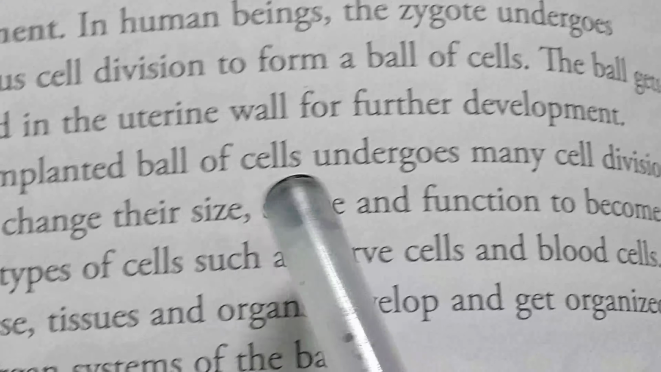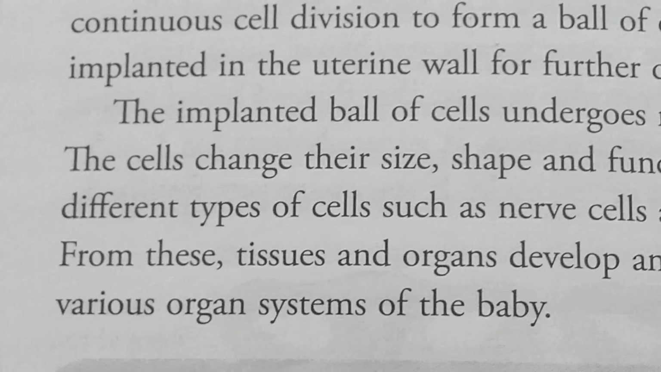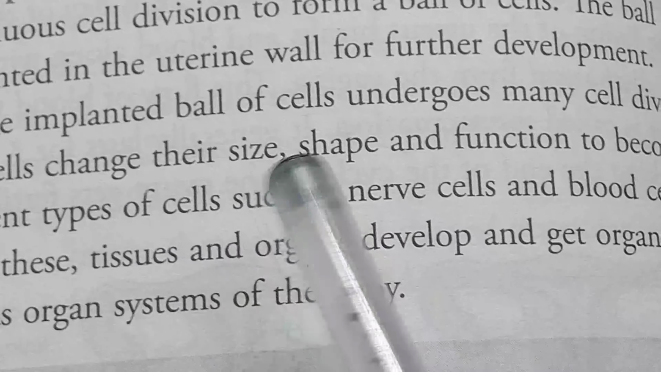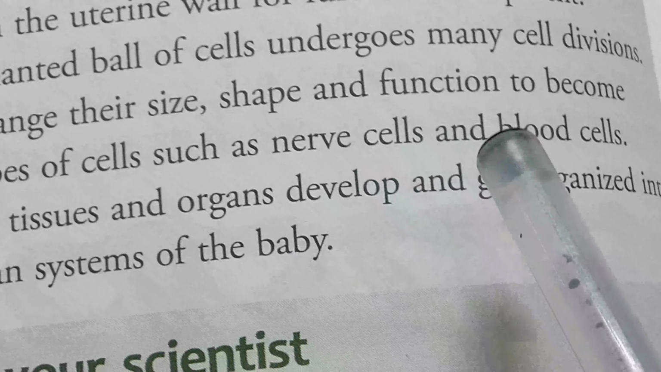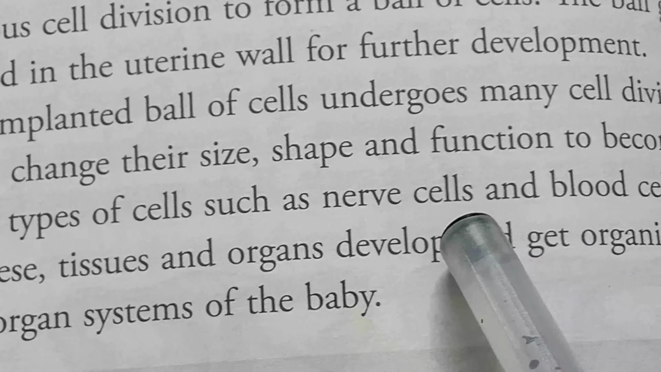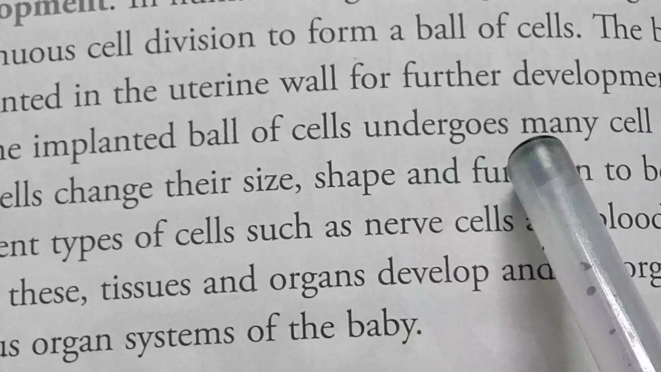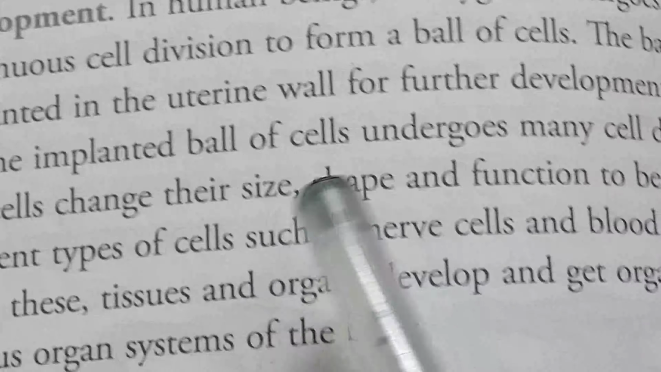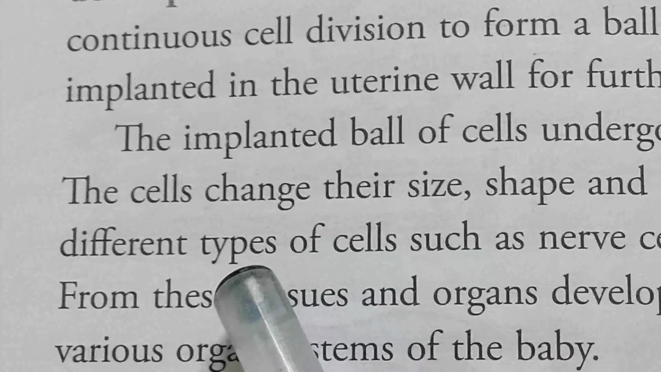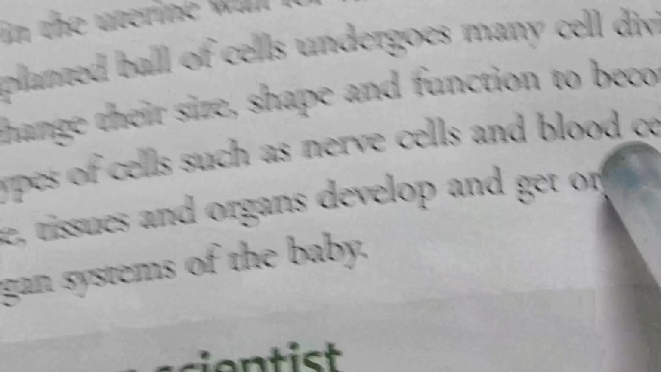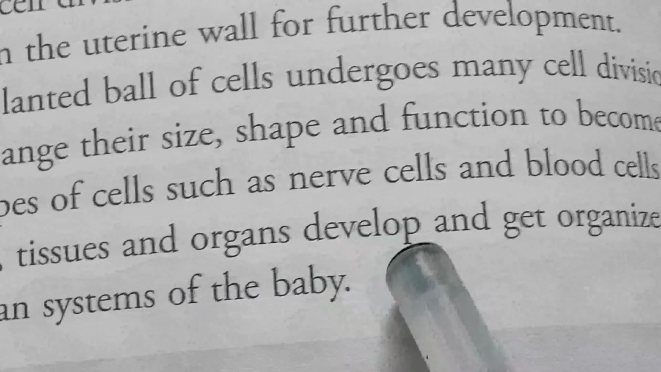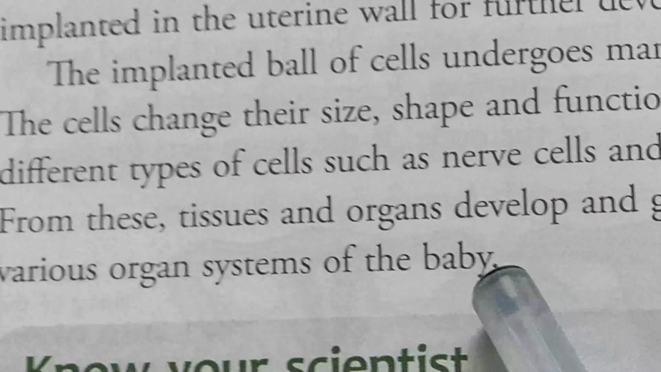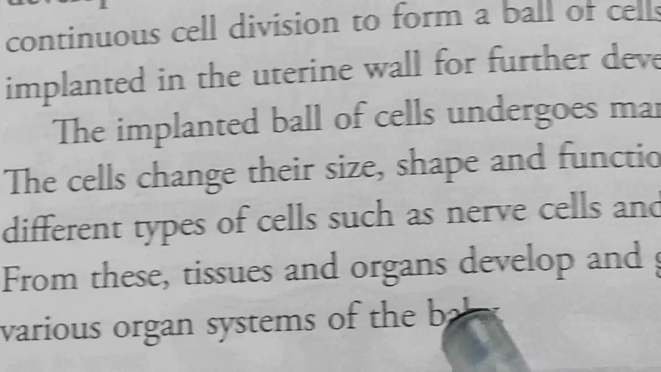The implanted ball of cells undergoes many cell divisions and the cells change their shape, size, functions to become different types of cells such as the nerve cells and blood cells. So after undergoing different types of changes, cells become different in size, shape and function to become different types of cells such as nerve cells and blood cells. From these, tissues and organs developed and get organized into various organ systems of the body. In case of baby,